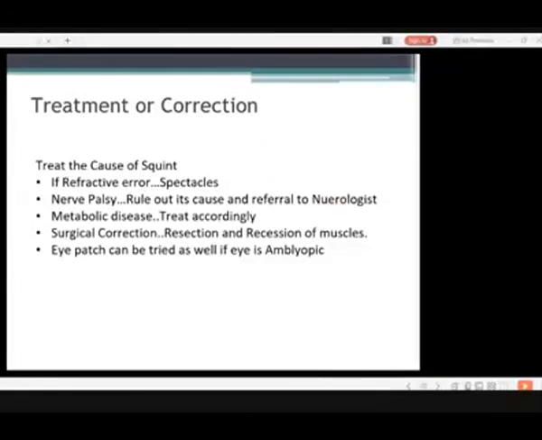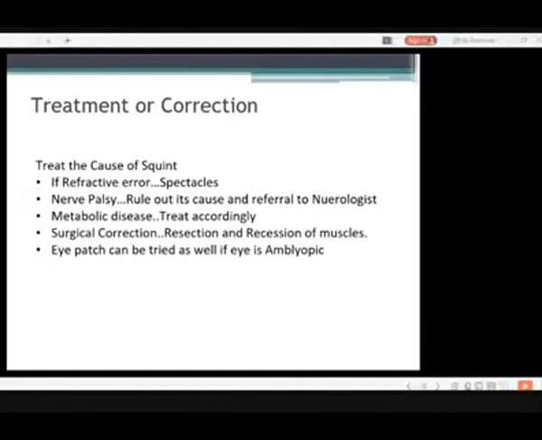Treatment or correction. Treat the cause of the squint. If the cause is a refractive error, give the spectacles. The number one thing in the treatment, as I told you, is the presentation, which is very important. Most of these squints are due to refractive errors, so we have to correct the refractive error first. For the refractive error, we have to give the glasses, spectacles.